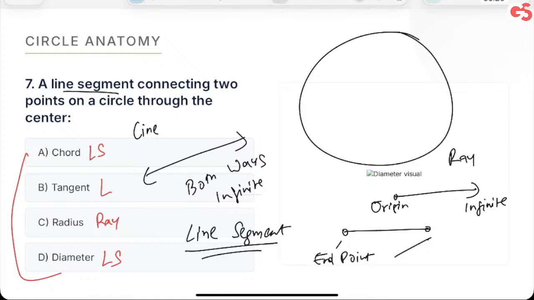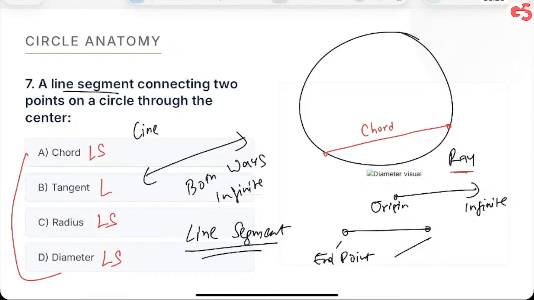That means it is absolutely not a ray; this is also a line segment. Radius is also a line segment, not a ray. All of you got that? Why? If a line segment joins any two points on this circle, it's known as a chord. All right.